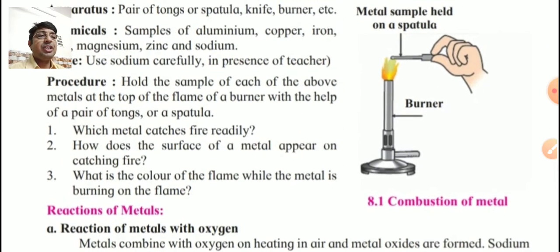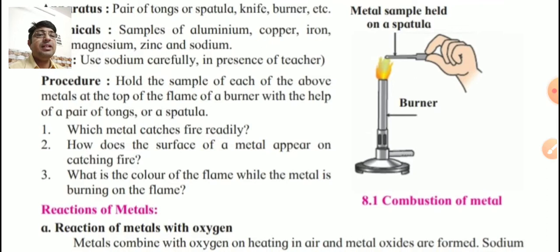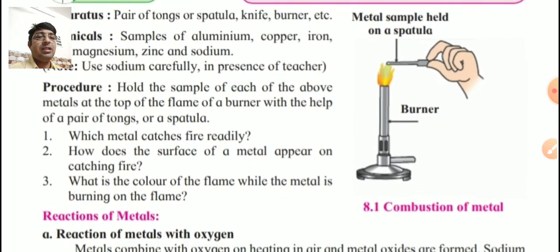flame of a burner with the help of a pair of tongs as shown in the figure, or a spatula. So 3 questions are given for us. Now what is the first one? Out of these given metals, which metal catches fire easily? Second, how does the surface of a metal appear on catching fire? And third one, what is the color of the flame while the metal is burning on the flame?